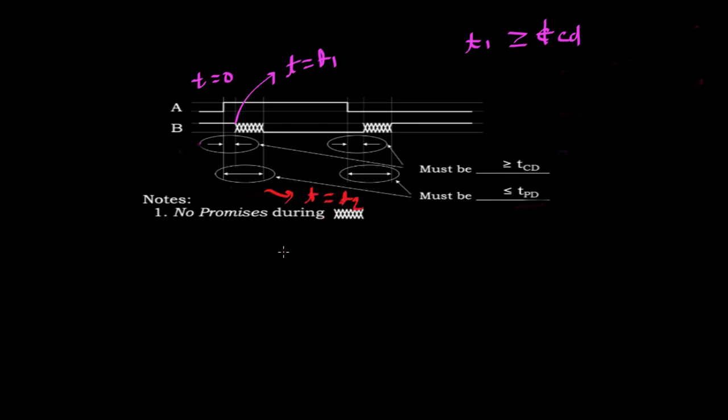Now since we have defined propagation delay as the maximum time by which output B will be at its final stable value, this t2 will be less than or equal to TPD, because we know that after TPD output B will be in its final value.